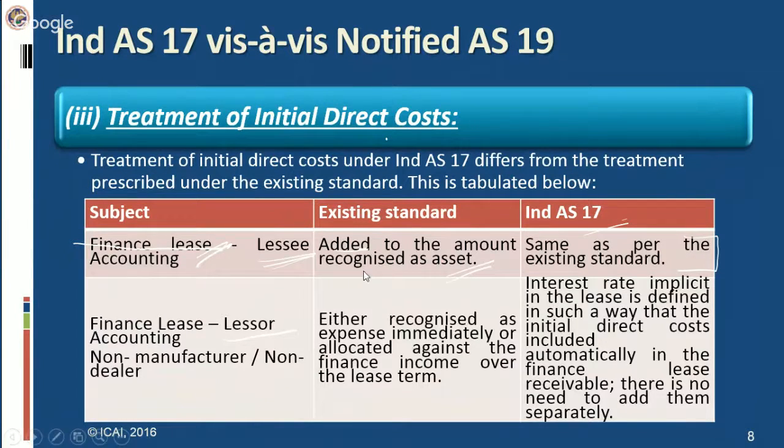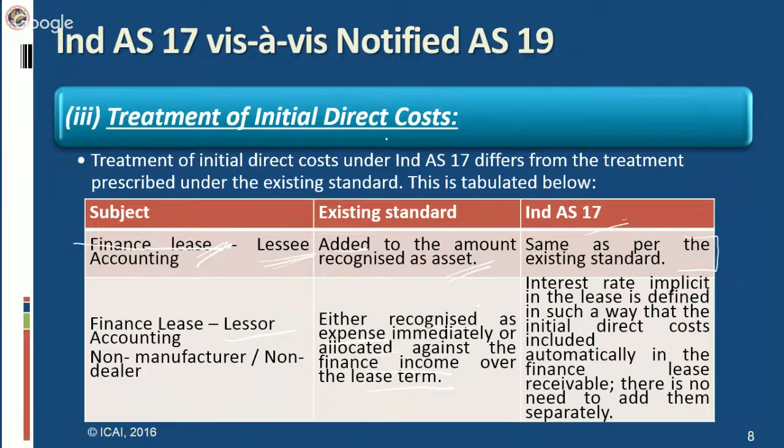In case of finance lease in the lessor's books, initial direct costs are either recognized as expense immediately or allocated against the finance income over the lease term. Since the lessor will receive minimum lease payments, that will be an income to the lessor, and if the lessor incurs any initial direct cost, then that will reduce the finance income or will be recognized as expense immediately.